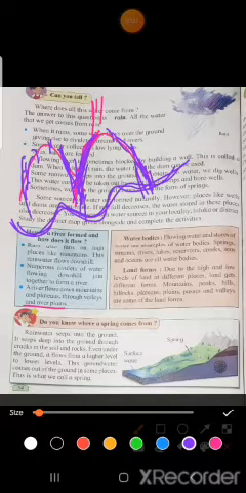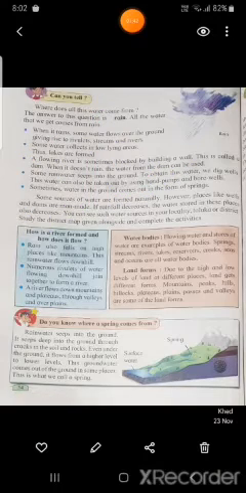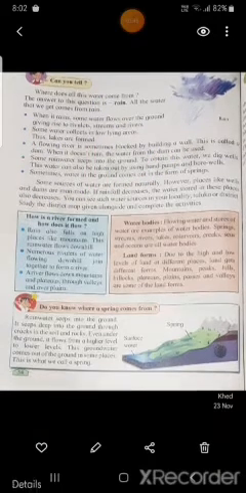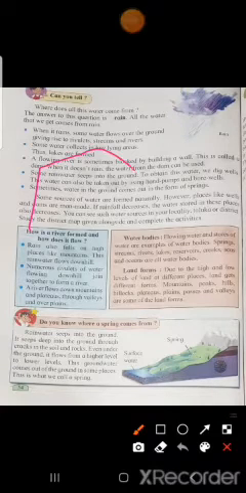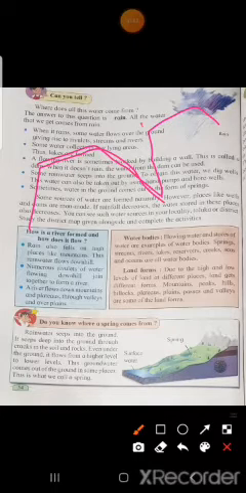A river flows down mountains and plateaus, through valleys and over plains. Now see, it flows down the mountain. This is a mountain. And then through plateaus. Plateaus means what, children? Plateaus means a large high area of land, like these you must have seen. And the area between two mountains is called a valley. And plain means ground.